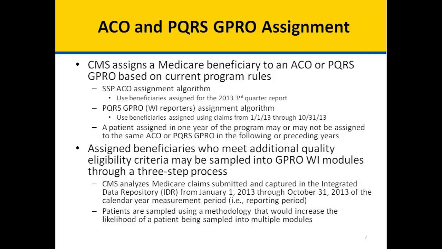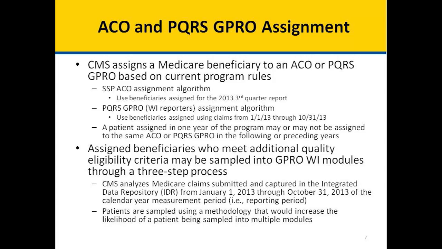CMS assigns a Medicare beneficiary to an ACO or PQRS GPRO based on current program rules. For the Shared Savings Program ACO assignment algorithm, CMS uses beneficiaries assigned for the 2013 third quarter report. For PQRS GPROs using the web interface, the assignment algorithm uses beneficiaries assigned using claims from January 1, 2013 through October 31, 2013. A patient assigned in 1 year of the program may or may not be assigned to the same ACO or PQRS GPRO in the following or preceding years.